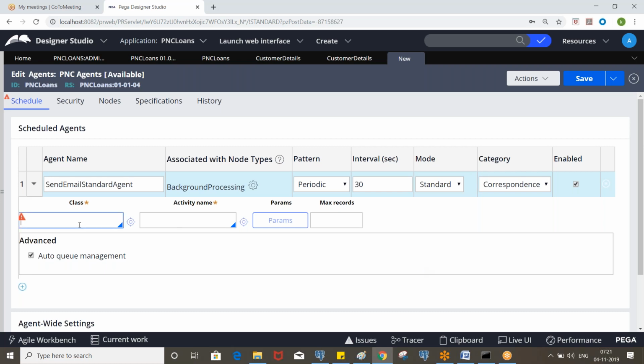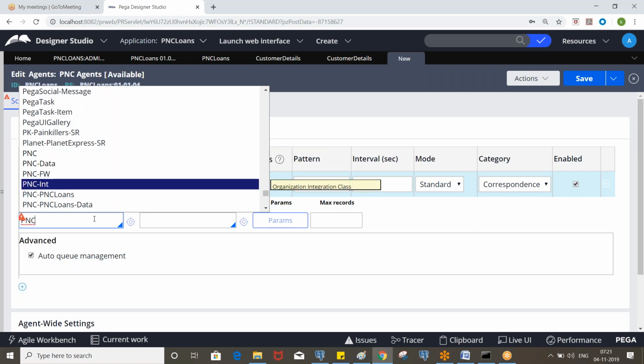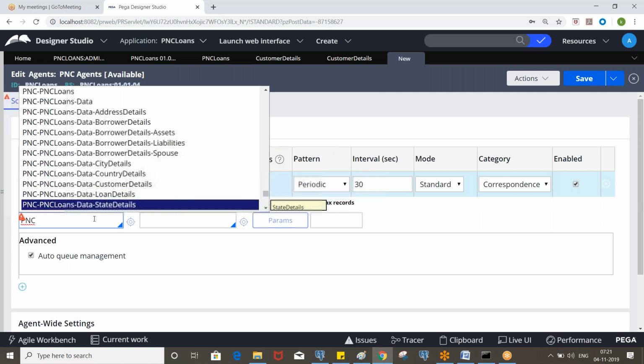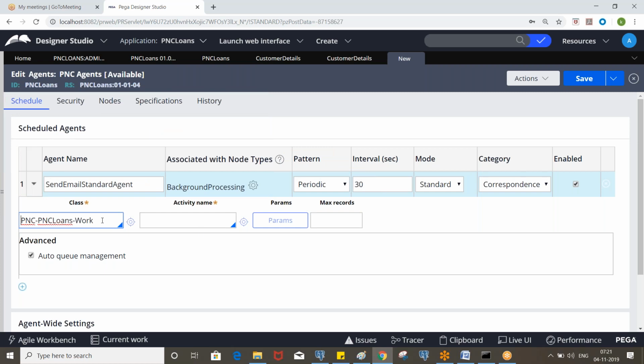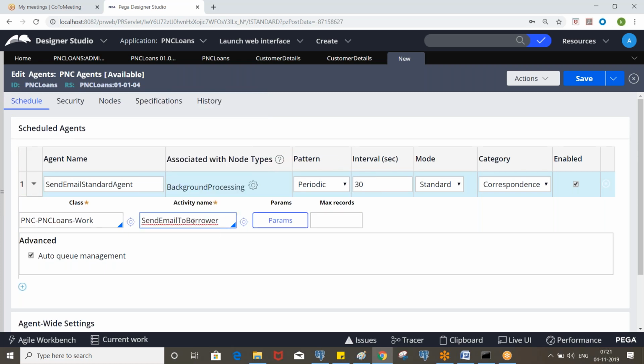Now ultimately we need to invoke an activity, right? So this activity belongs to which class? We have the activity in the work class that you need to specify.